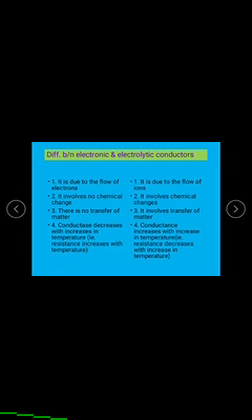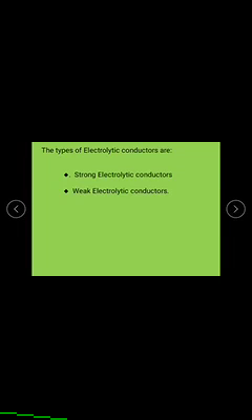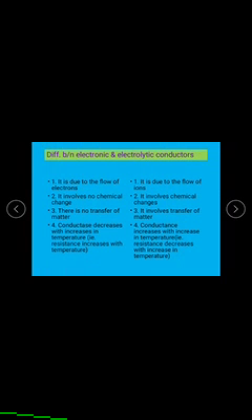Examples for electronic conductors are all the metals. For electrolytic conductors, examples are acids, bases, fused salts, etc. From an examination point of view, they may ask as a question: write the differences between electronic and electrolytic conductors.